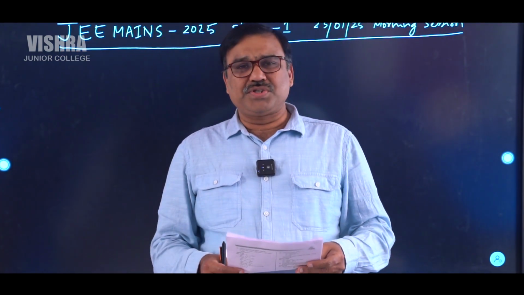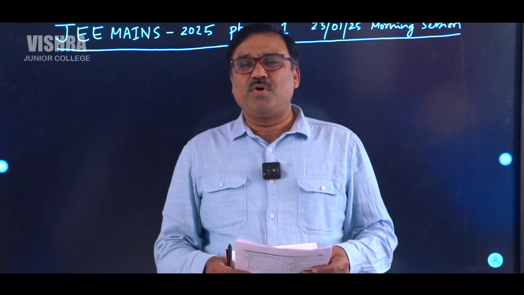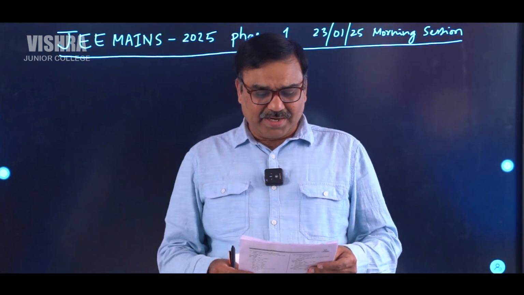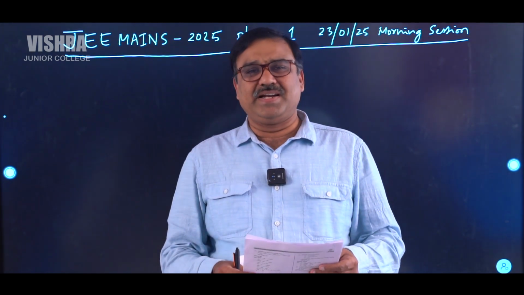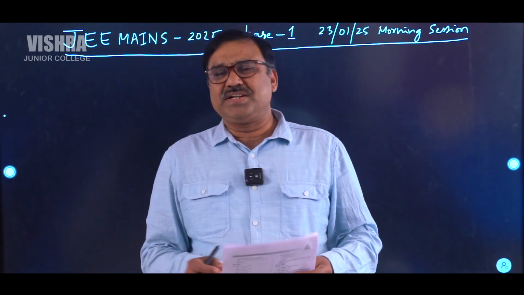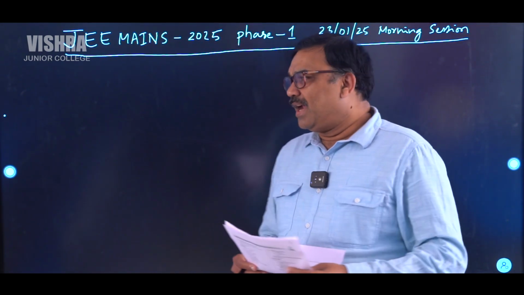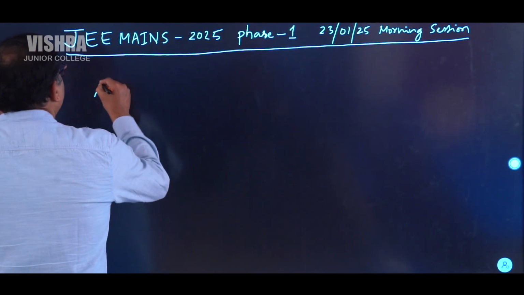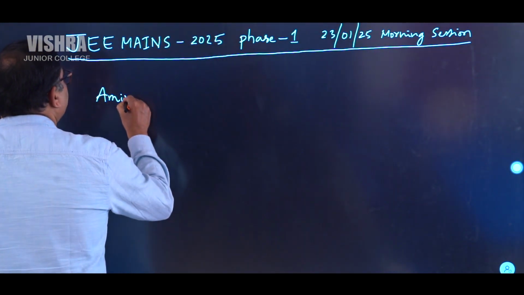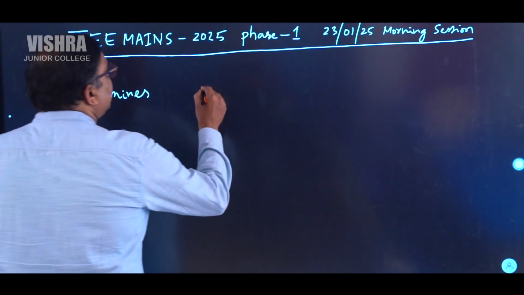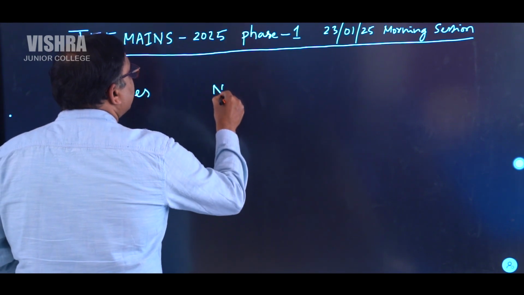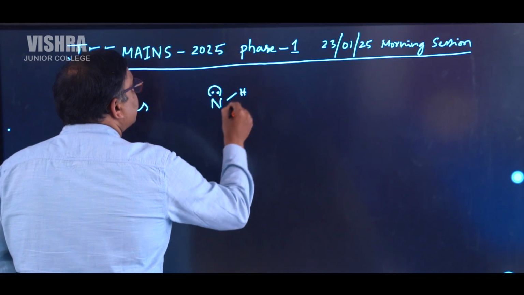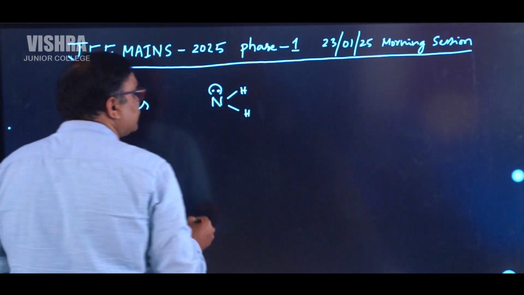Okay. First question in the chemistry paper morning session is, which of the following compounds can react with Hinsberg reagent? This question is from organic chemistry, and in organic chemistry it is from amines. Generally we know that amines have nitrogen with a lone pair on that, and they will have two hydrogens.